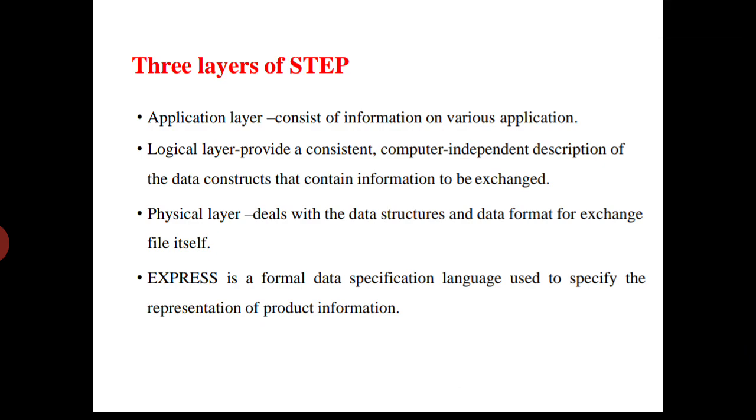The first one is the application layer, which consists of information of various applications. It may be electrical, mechanical, whatever the application. The second one, the logical layer, provides a consistent, computer-independent description of the product data and what type of format is to be used in exchange. The third one is the physical layer. It deals with the data structure and format for exchanging the file itself.